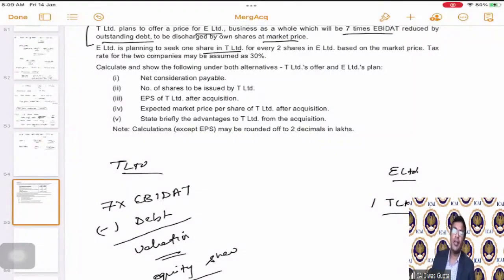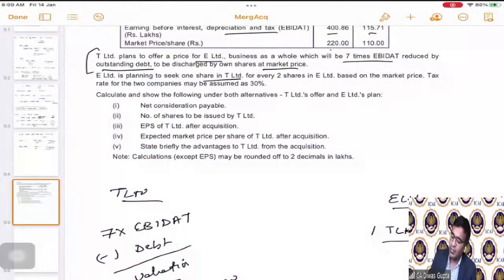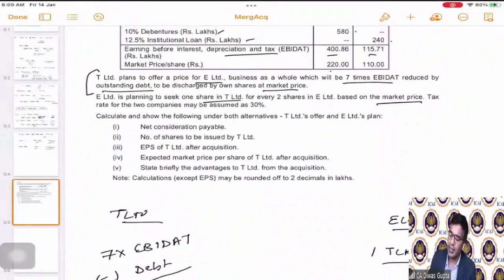We will prefer that you issue us your 1 share against the 2 shares that we have. That means the swap ratio they are saying is 1:2 or 0.5:1. And this will all be based on the market price. How they have calculated 1:2 is, if you see the price also, it is of the same indication. 110 by 220 is 1:2.